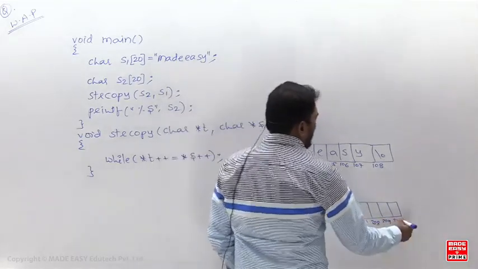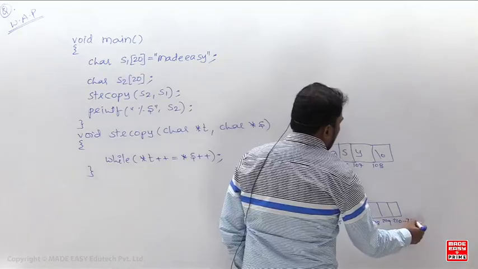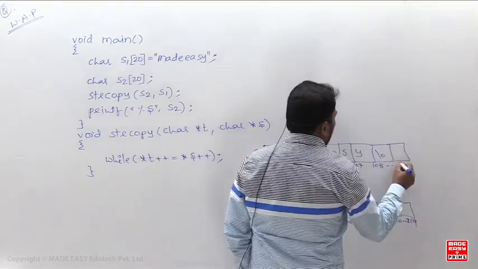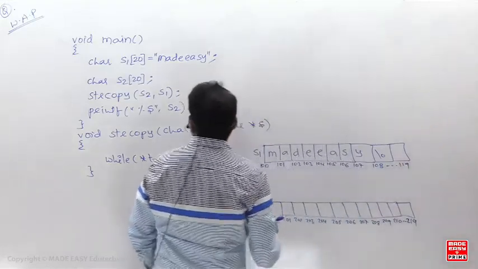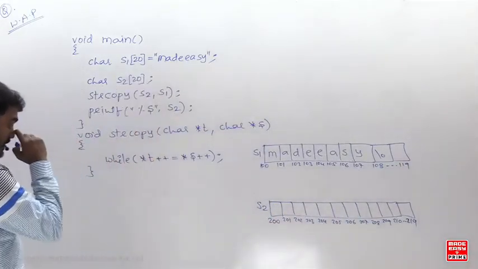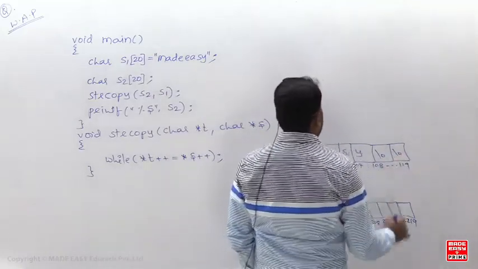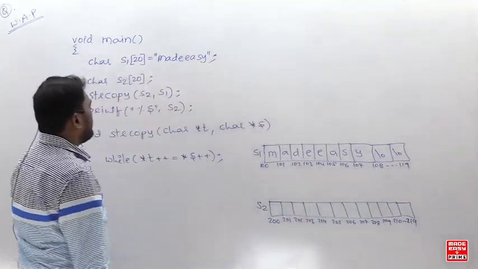Okay, so like this till 219, and the same thing, this is also having, okay, like this till 119. Because size is 20, right? So understand here, remaining all null.